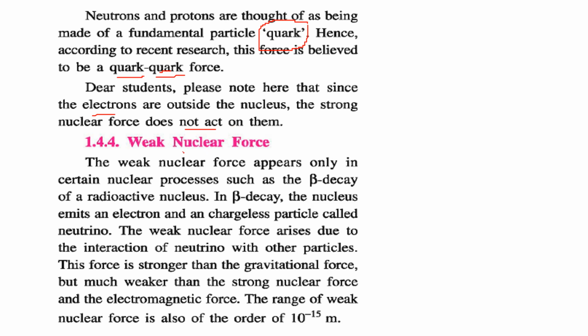Now we come to the weak nuclear force. This weak nuclear force appears only in certain nuclear processes, for example, beta decay of a radioactive nucleus. In this beta decay, the nucleus emits an electron and a chargeless particle which is called the neutrino. So electron and neutrino. The weak nuclear force arises due to the interaction between the neutrino and other particles.